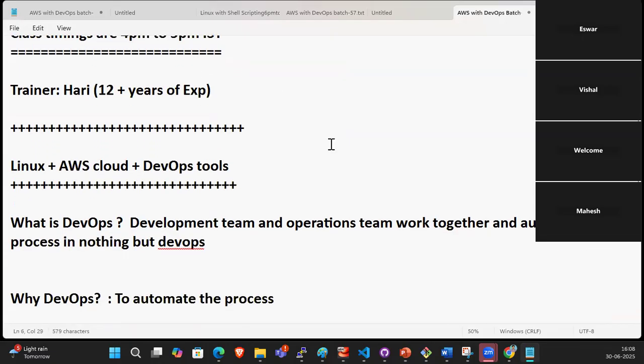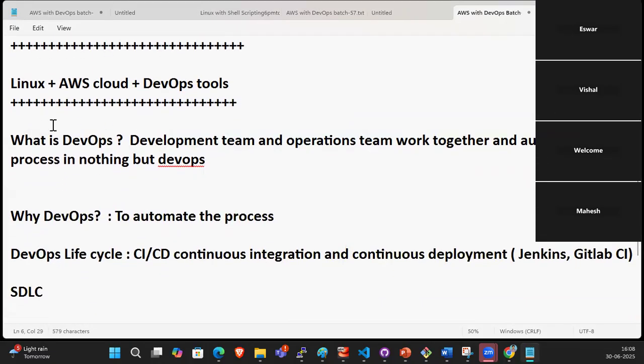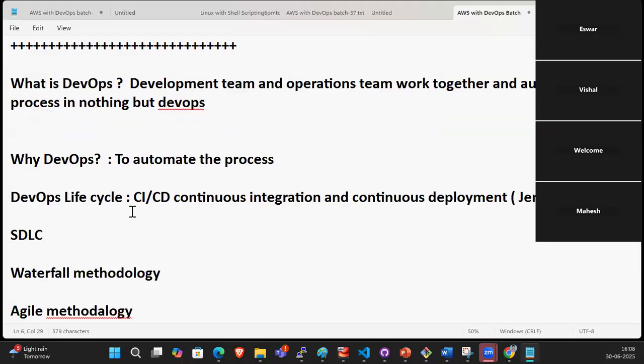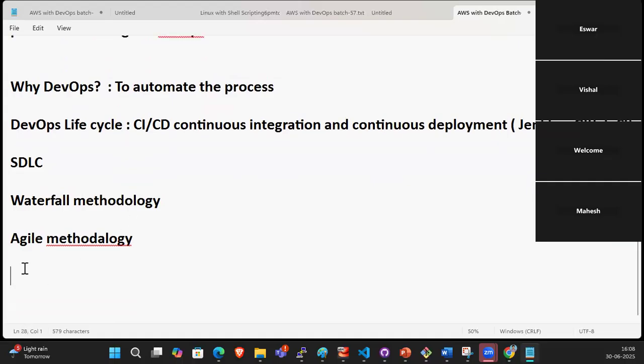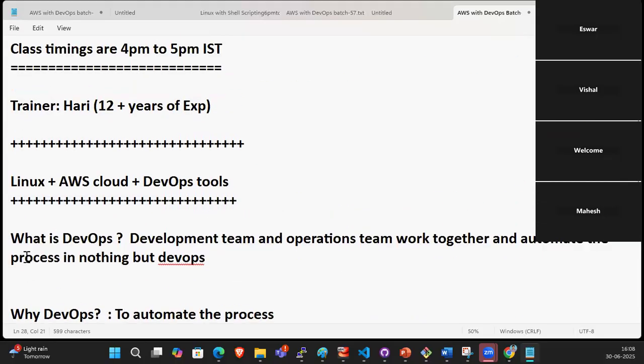So what we will cover in this course: we'll cover Linux, AWS, DevOps, cloud, and DevOps tools, guys. And what is DevOps? We already discussed it, right? Why DevOps, the DevOps life cycle, SDLC, and so on.